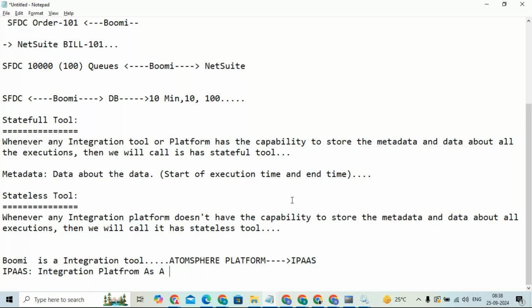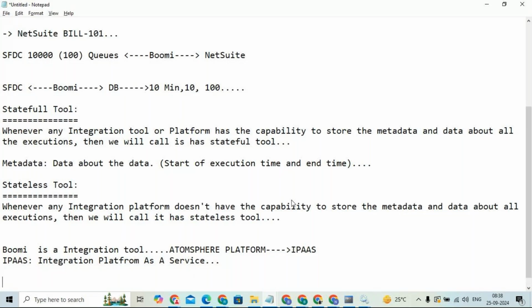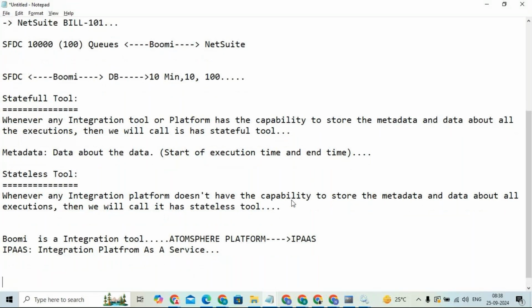So, integration platform as a service. Under this we have different integration tools, and we are here to learn Boomi.